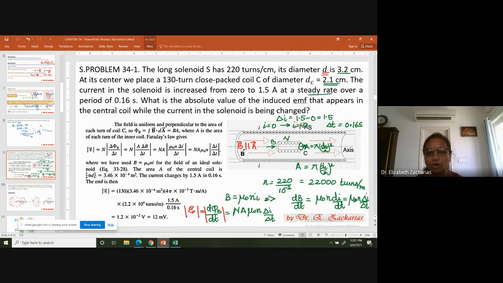So now put all the numbers into that, you will get your answer in volts. EMF is having a unit of voltage. So you will get it in volts.